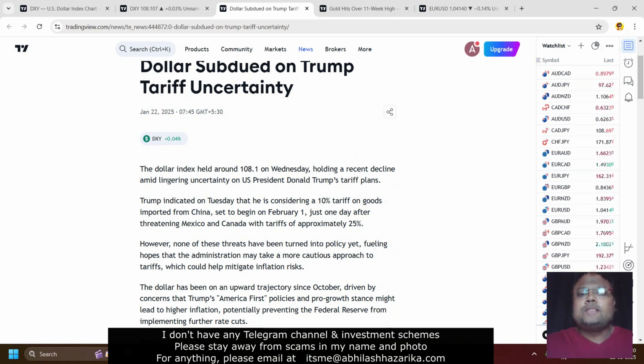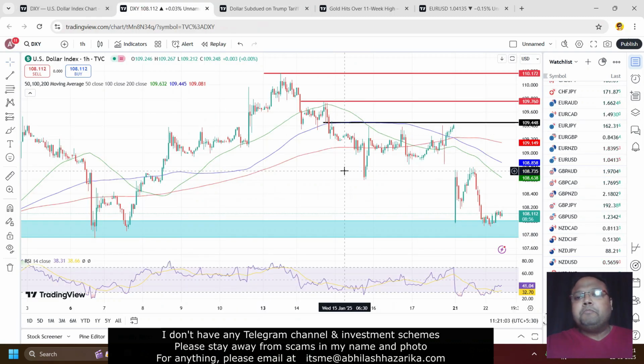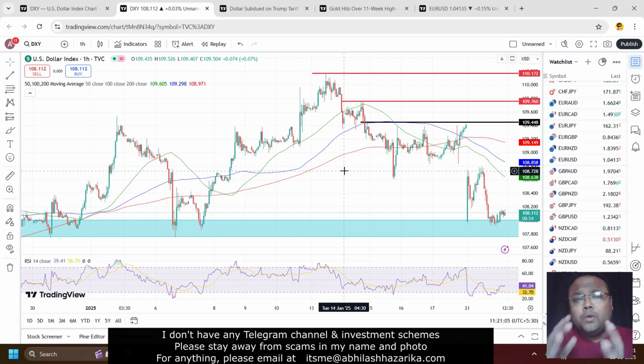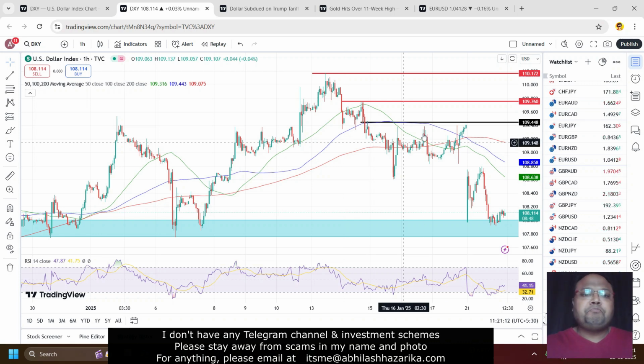Dollar index held around 108.1 on Wednesday, holding a recent decline amid lingering uncertainty on US President Donald Trump's tariff plans. So the market is a little uncertain about the recent tariff plans. So there is pressure on the chart of DXY, and this is another reason why gold is bullish right now. We can expect that the present market sentiment will continue for the next couple of days. If that happens, then obviously pressure on DXY will remain.